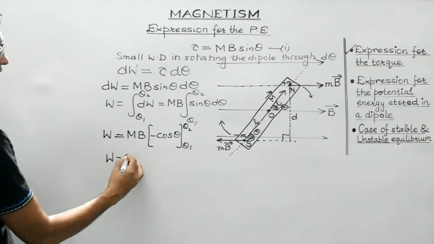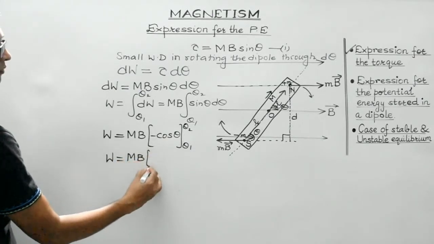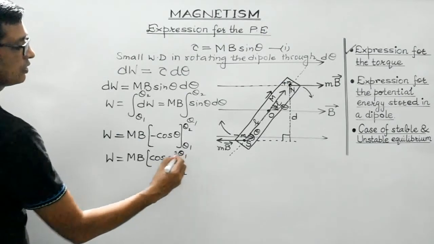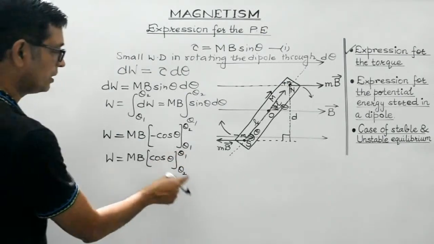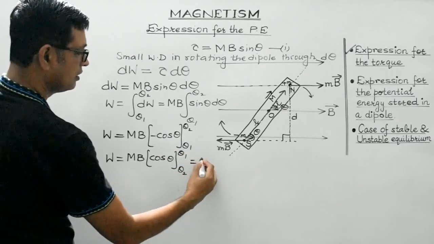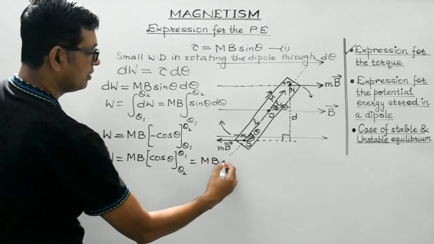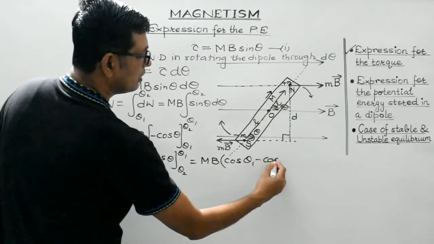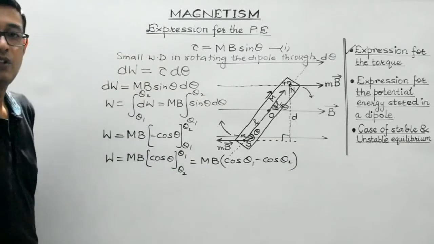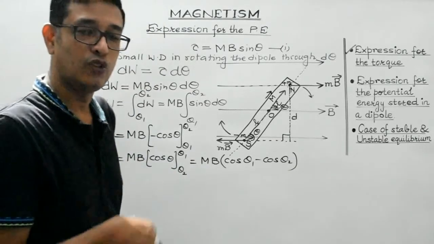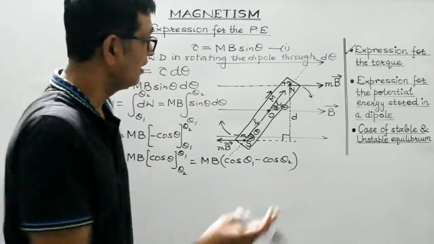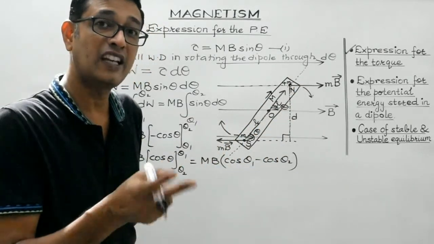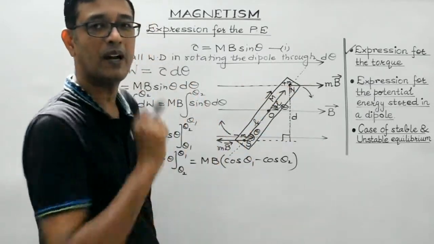Now this minus sign can be eliminated if I interchange the limits. Suppose this is theta 2 and this becomes theta 1. Now upper limit minus lower limit. So what we get is mB times the upper limit, which is cos theta 1 minus cos theta 2. So this is the total amount of work which is required to be done in rotating this magnetic dipole from initial angle theta 1 to final angle theta 2 under the influence of this uniform magnetic field.